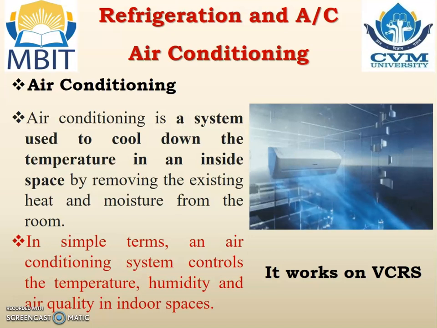Compressor, condenser, expansion valve and evaporator. And to get the cold air inside the room, which component are we required to locate inside the room, the condenser or the evaporator? Yes, you are right. We are required to locate the evaporator inside the room and the condenser outside the room.